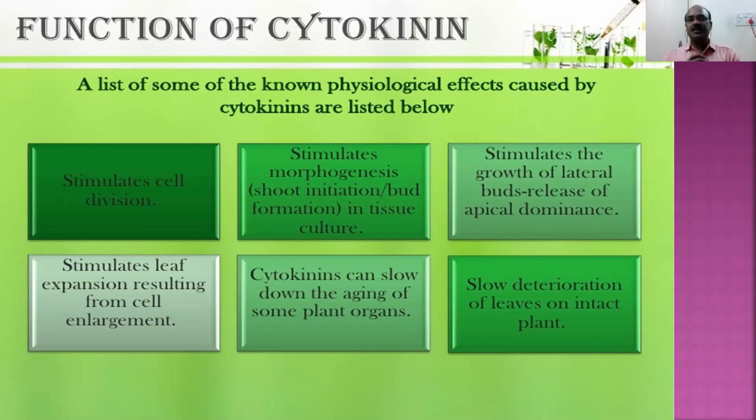So far we discussed three plant growth regulators: auxins, cytokinins, and gibberellins. These three are called plant growth promoters. Plant growth promoters means they enhance the growth of the plant. That is why they are called plant growth promoters.